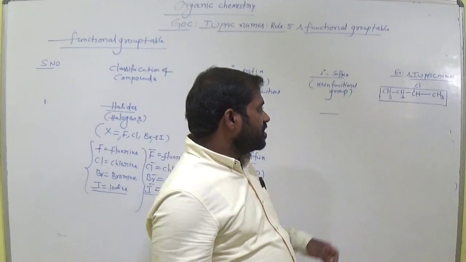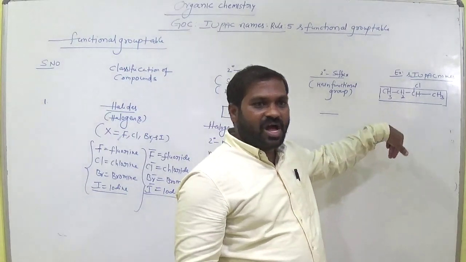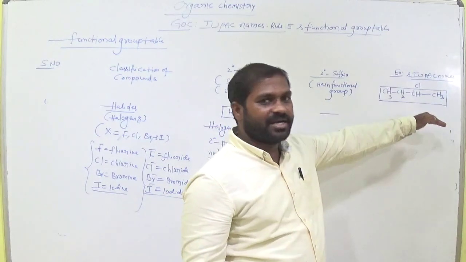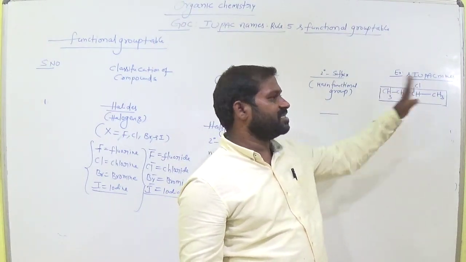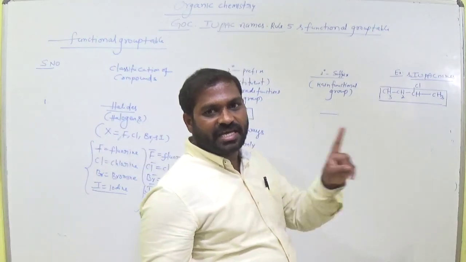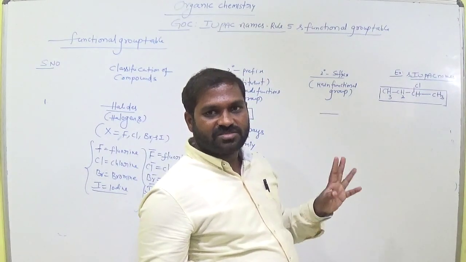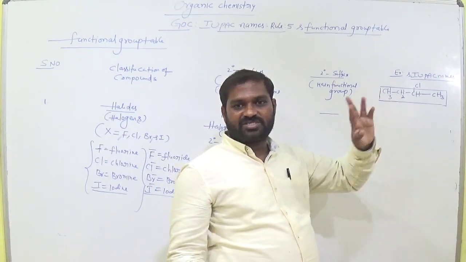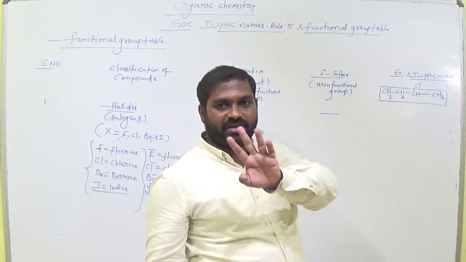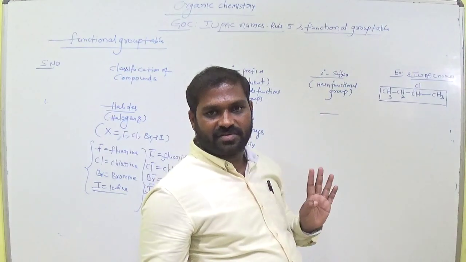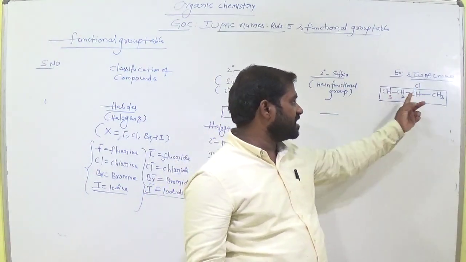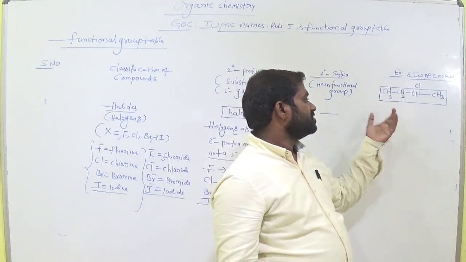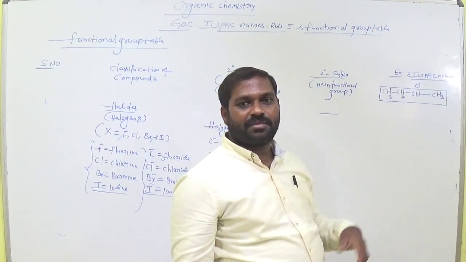Second rule. Is there any other long chain like this which consists of 4 carbons here? Only a single parent hydrocarbon chain which consists of 4 carbons. So according to the second rule, there is no other longest carbon chain. No need to bother about the second rule here, because there is no other carbon chain with 4 carbons. Next, come to third rule.